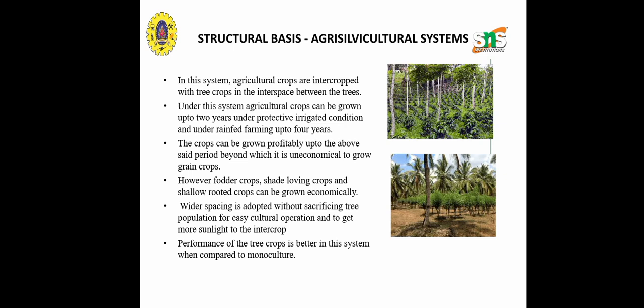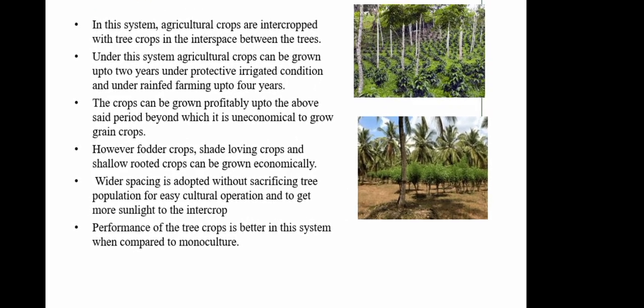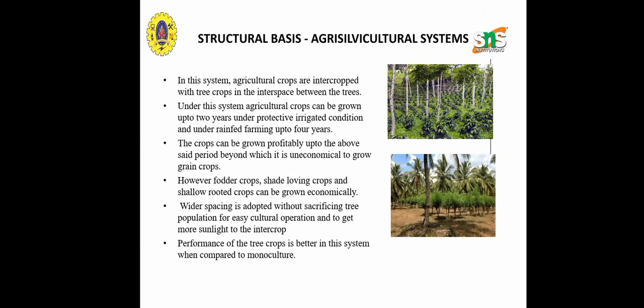However, fodder crops, shade loving crops, and shallow rooted crops can be grown economically, and wider spacing is adopted without sacrificing tree population, and performance of the tree crops is better in this system.